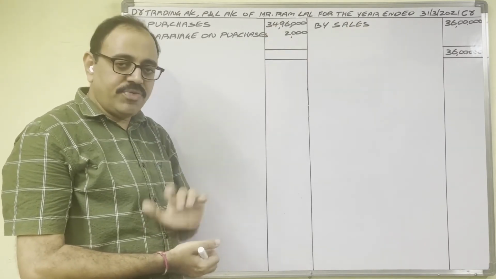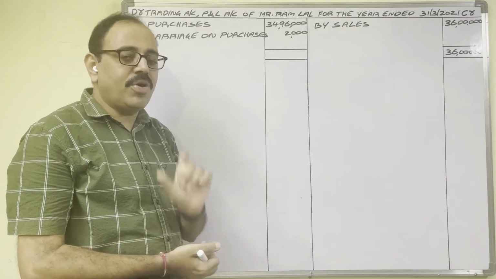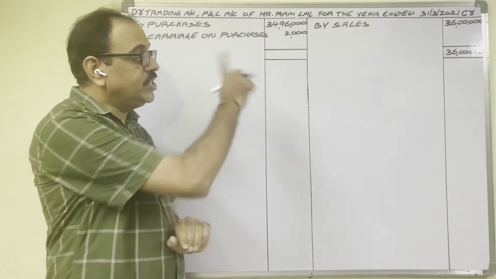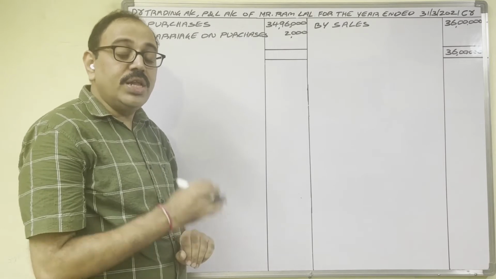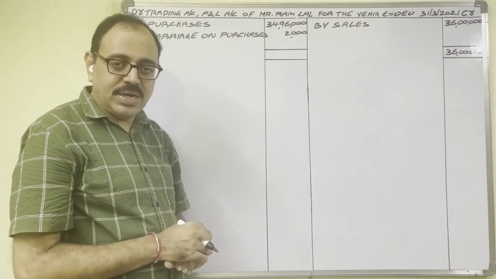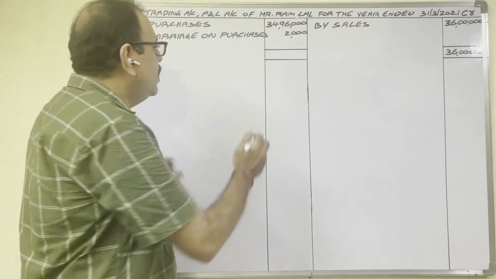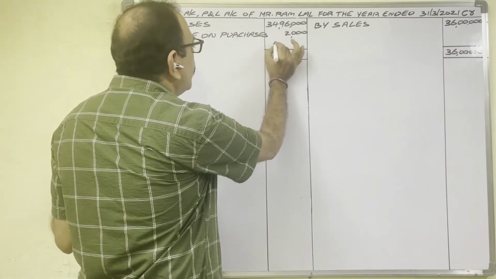So the difference is profit only. In the trading account, that profit is known as gross profit. We said we have to write that answer on the side where the total is less. Debit side total is less. On the debit side, write down the gross profit amount.